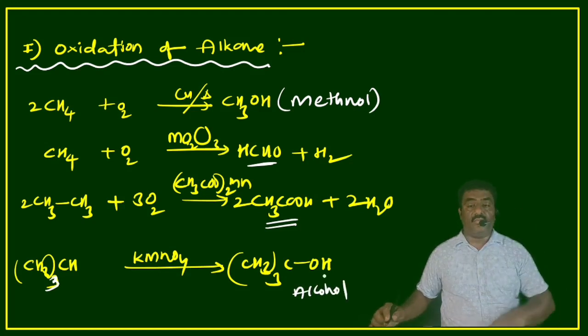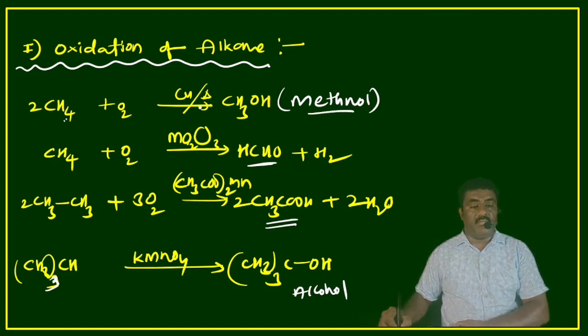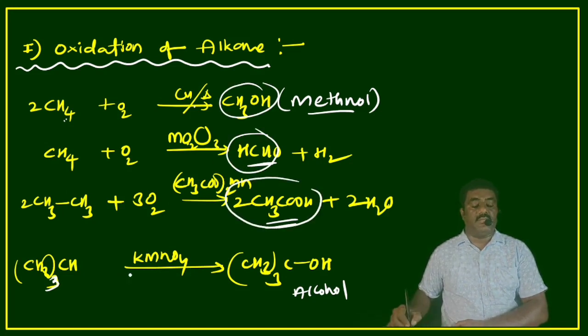Now alkane oxidation to give methanol: methane with copper as the reagent gives methanol. The reagent molybdenum trioxide gives formaldehyde. Ethane oxidation with manganese diacetate gives carboxylic acid. With KMnO4 it gives alcohol.